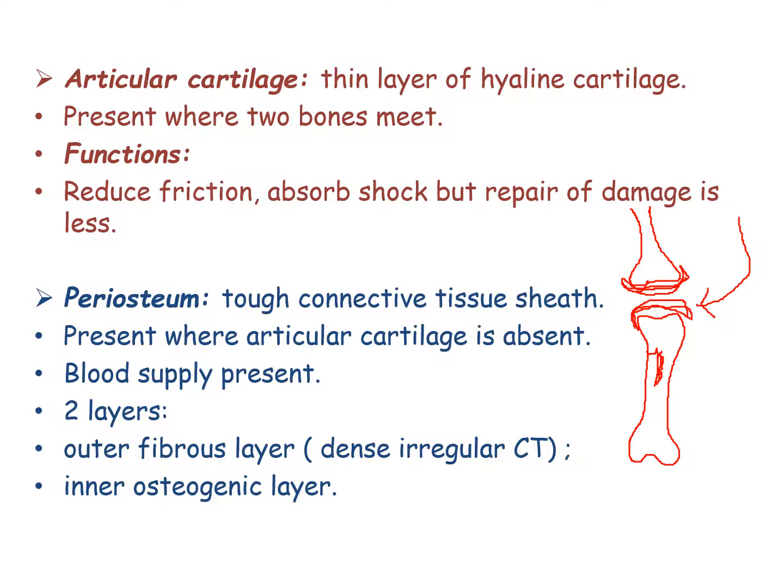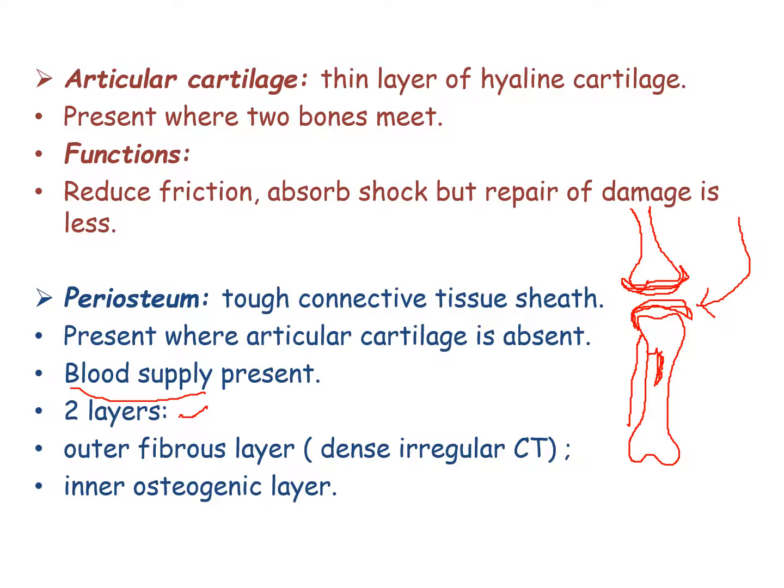Next we have periosteum. The tough connective tissue sheath that covers the bone at the places where articular cartilage is absent is called the periosteum. Periosteum has a very good supply of blood. Periosteum has two layers.